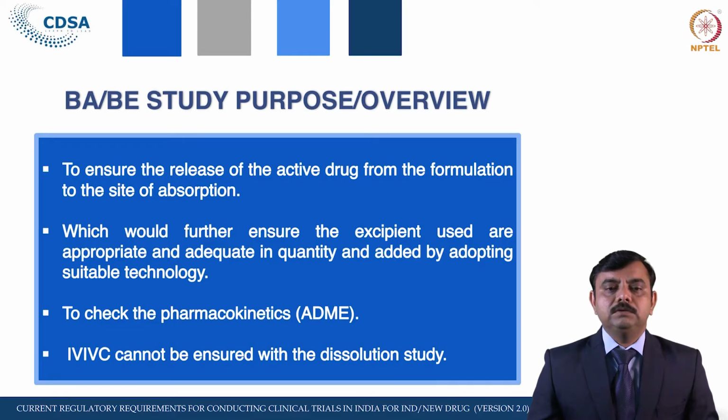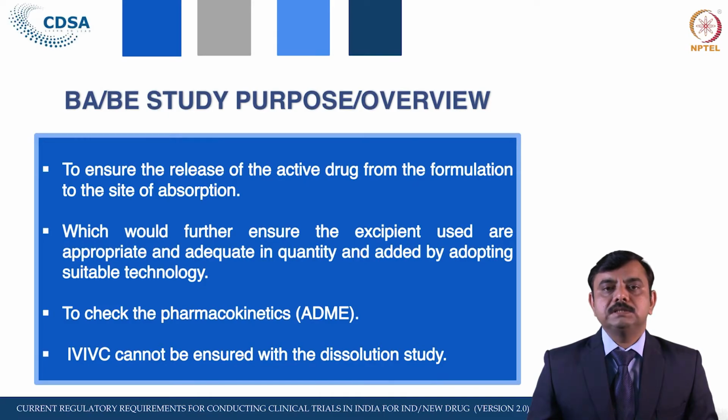This study would further ensure the excipients used are appropriate and adequate in quantity and added by adopting suitable technology. So the concentration of the excipients used, such as binder and diluent, should allow the drug to release in a proper time and at a proper concentration to the site of absorption.